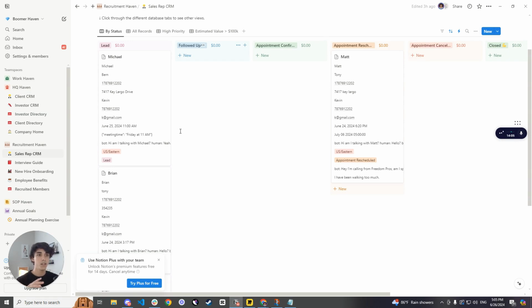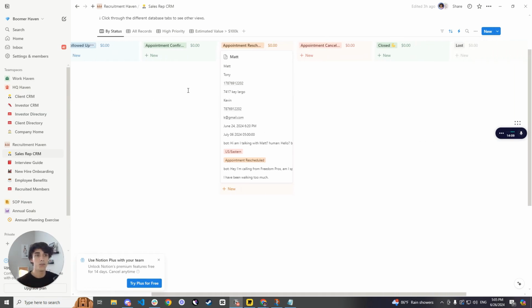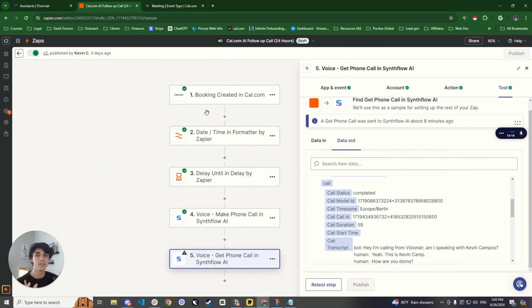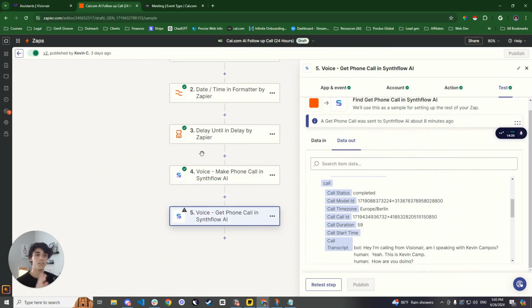So this, whenever you have a lead, you're able to follow up with the lead, and then you can select if they either confirmed the appointment, they rescheduled the appointment, and then they canceled the appointment. And it's very easy to do that, obviously, using Zapier. However, if you guys want a more intricate video on that, I could also make one, but this is what I mean. I'm just going to give you free will from here on out. You have the information from the call, you made the follow-up, and now you could go ahead and select if you want to do this with a Notion or Google Sheets.